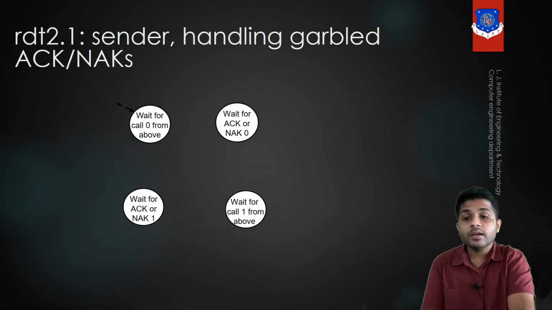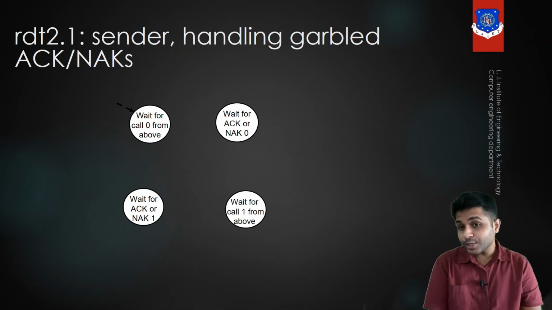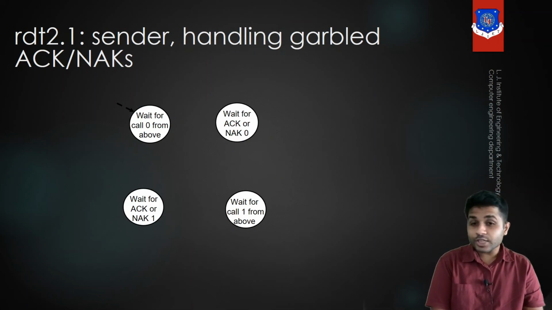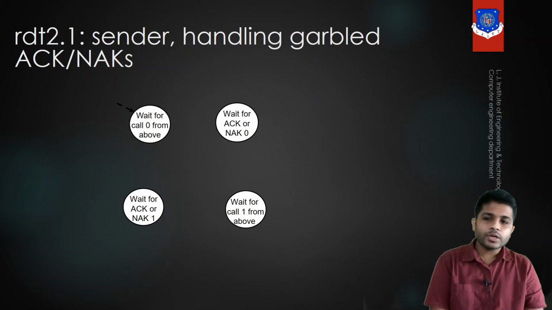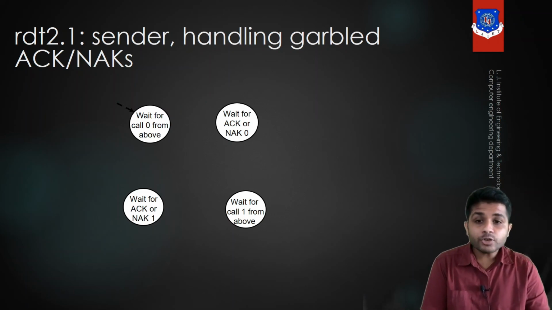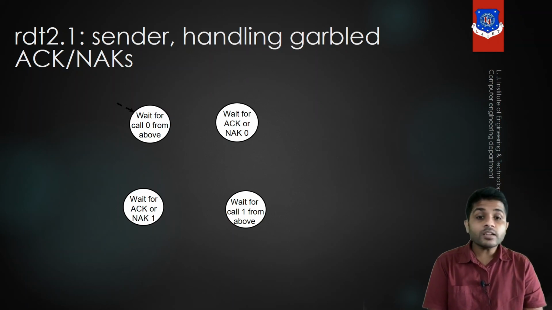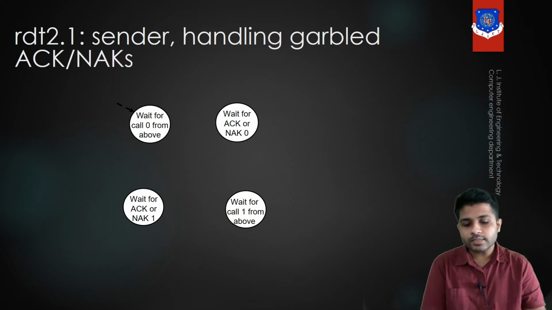Now let's see the last one, which is RDT 2.1. In RDT 2.1, we are assuming that the channel is noisy. We are assuming that there is also a possibility that a packet can get lost in the link. So let's see what happens in RDT 2.1. If any packet is lost, what does the sender have to do? The sender has to send that packet again, right? So let's see how the sender works.